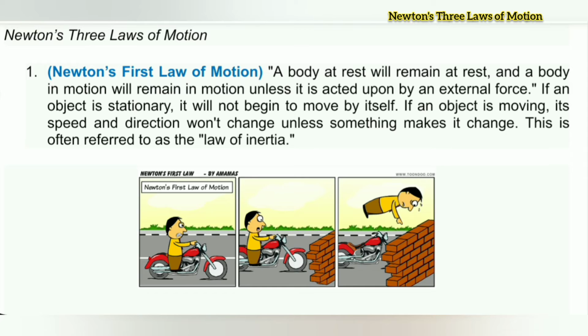First law of motion by Newton is Newton's first law of motion, the law of inertia. Look at the picture. That is one example of the law of inertia.